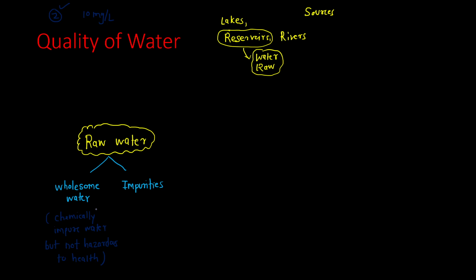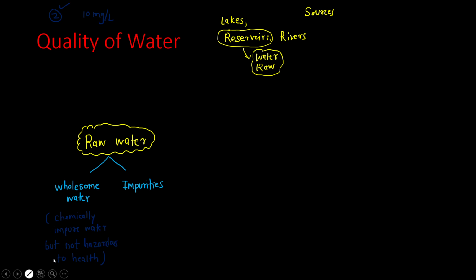So coming back to the main topic, when we take the water from a resource, that water is called raw water. That raw water contains two things. First is wholesome water, that is proper pure water we can say, and along with that there are certain impurities present. Now what will come in these impurities?